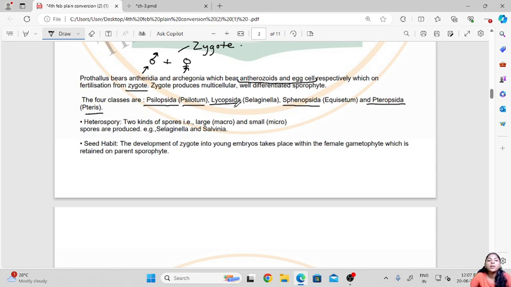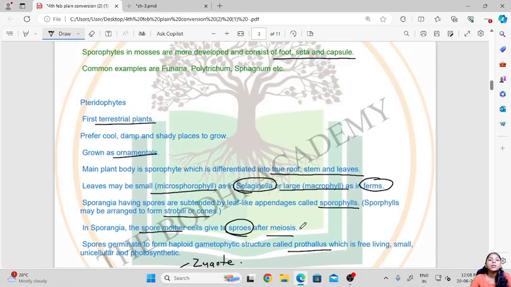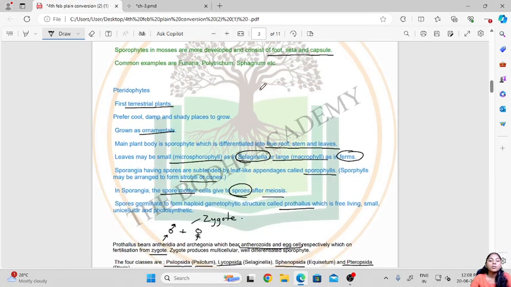The seed habit: the development of the zygote into young embryos takes place within the female gametophyte, which is retained on the parent sporophyte. So this is about the life cycle of pteridophytes.